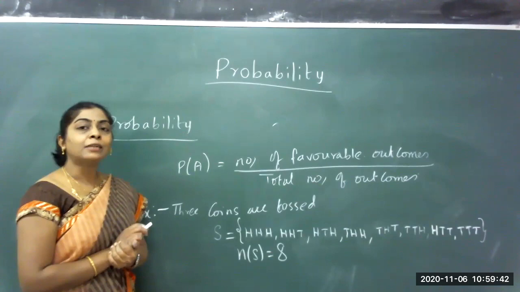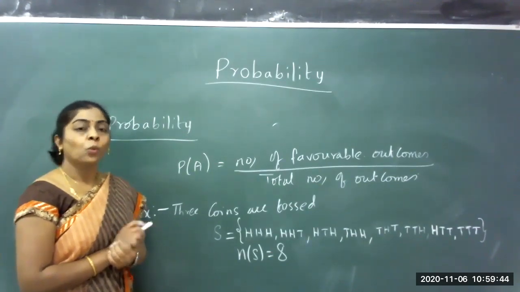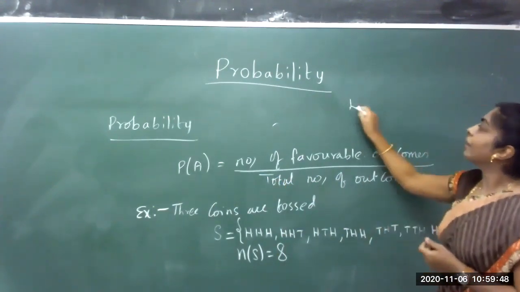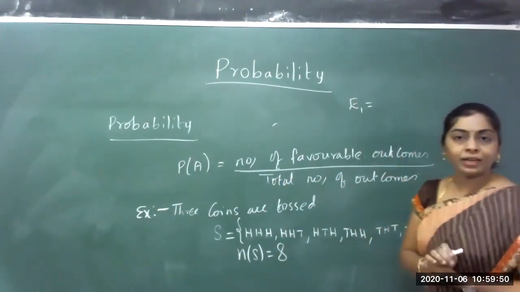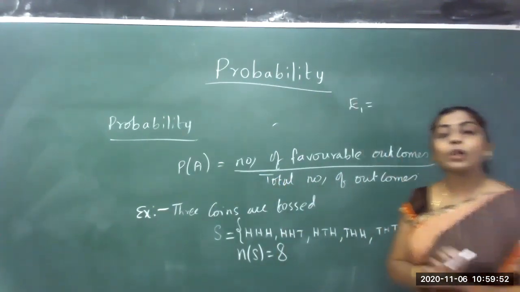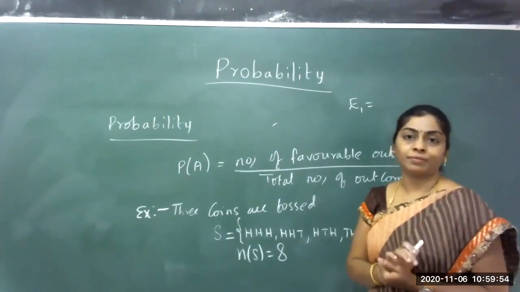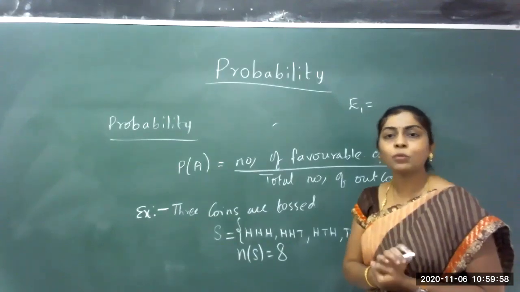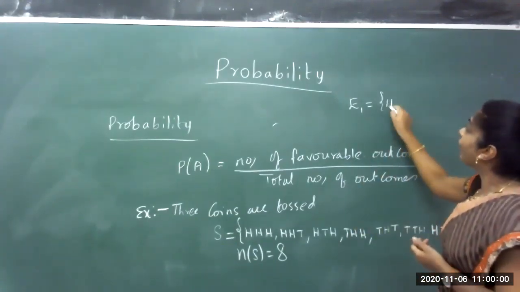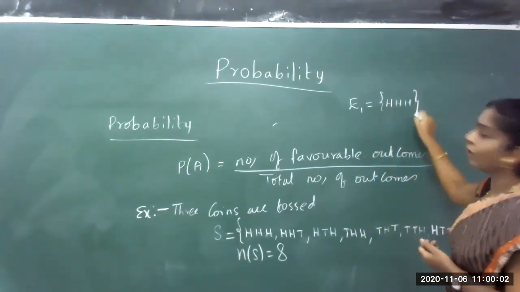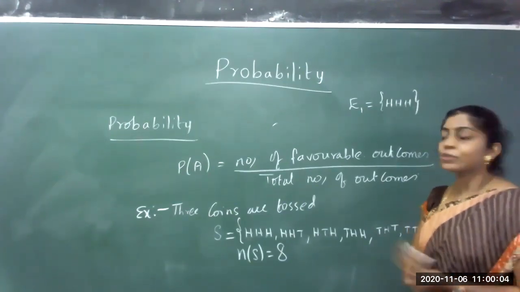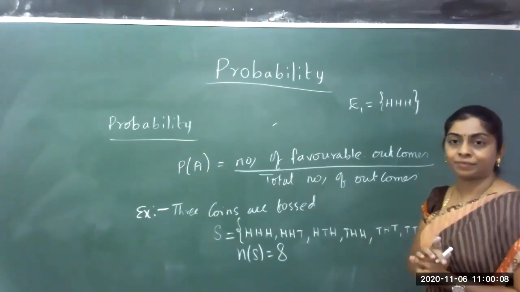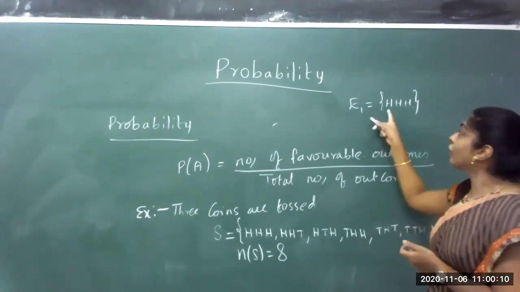Now for this, let me consider an event. I will take an example where event E1: all the 3 coins show head. Then what is the possibility I get? Only this one: on all the 3, we get heads.